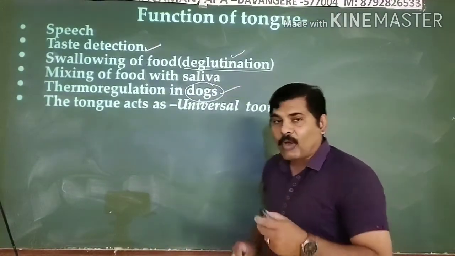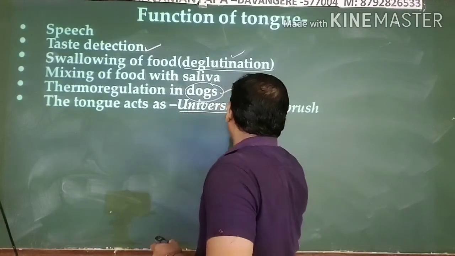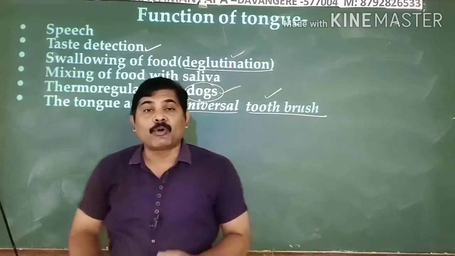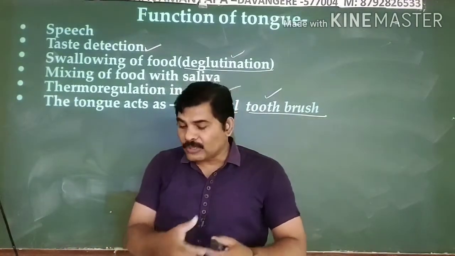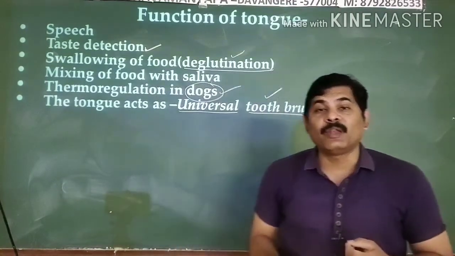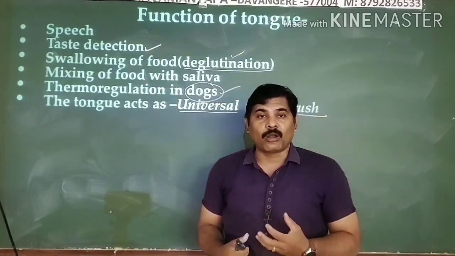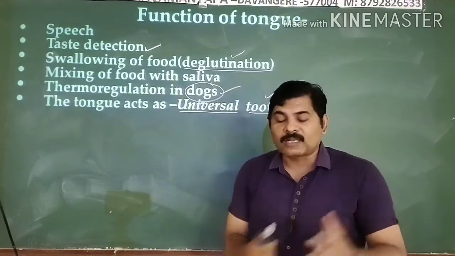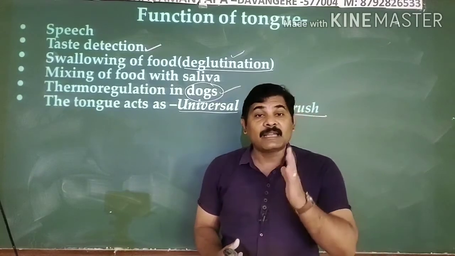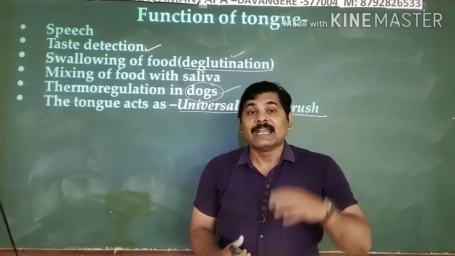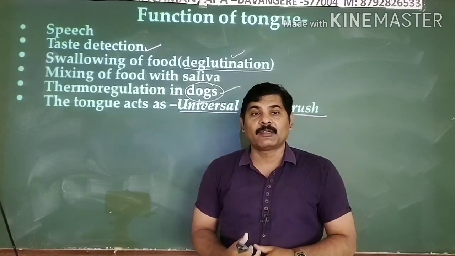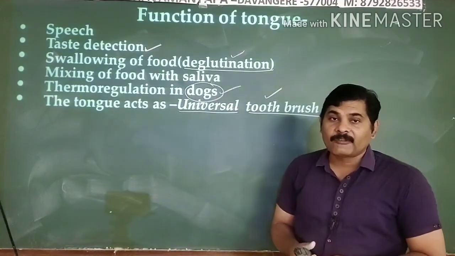And finally, the tongue acts like a universal toothbrush. Generally, you brush your teeth in the morning and at night. Then during the entire daytime we take food material, where the food gets trapped in between your teeth and gums. Then how do you clean your teeth all the time during the daytime? It is nothing but your tongue itself. So the tongue acts like a universal toothbrush. It helps in cleaning your teeth as well as the entire oral or buccal cavity, right? These are all the functions of your tongue.